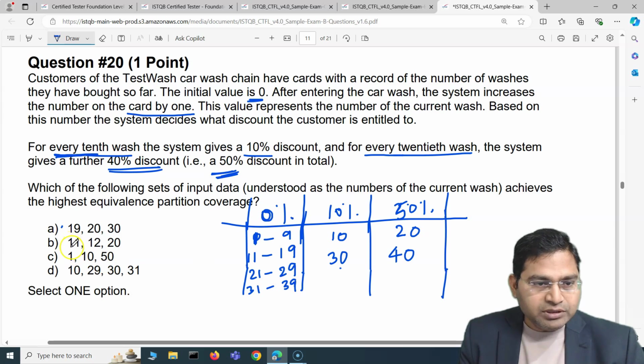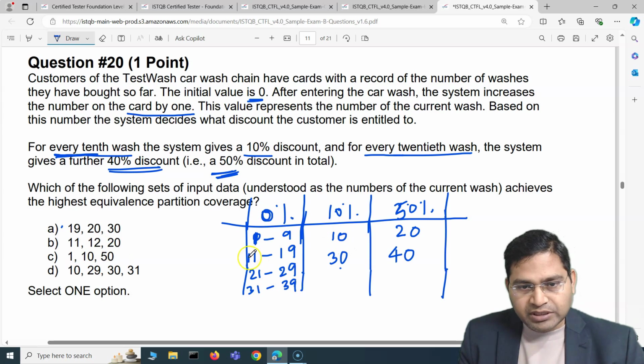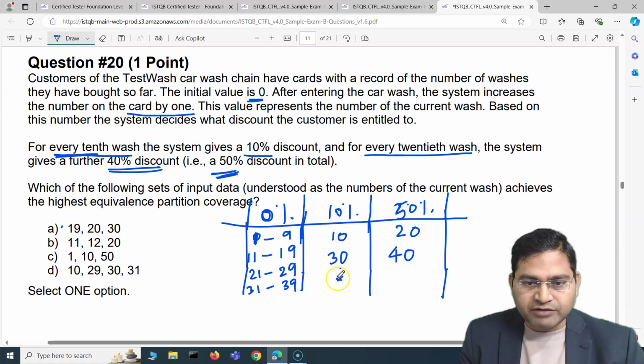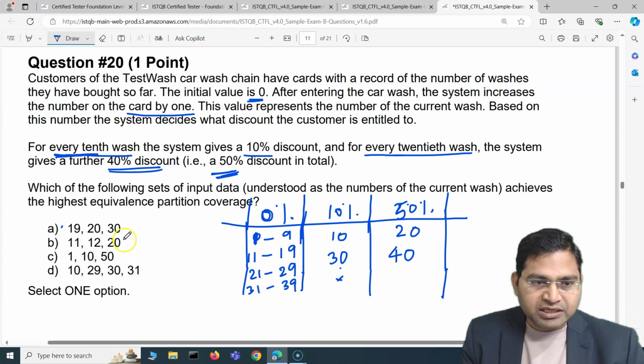Then we go to option B. B says 11, 12 and 20. So 11 is 0, 12 is again 0, right? And 20 is 50%, but this partition is missed. So option B doesn't cover which partition? It doesn't cover the 10% partition, right? So this is only covering 2 partitions. A was covering 3 partitions.